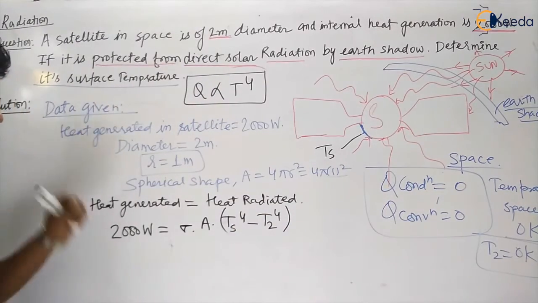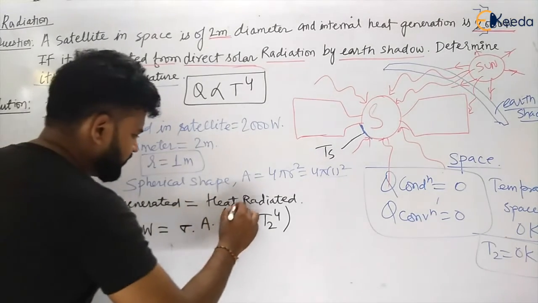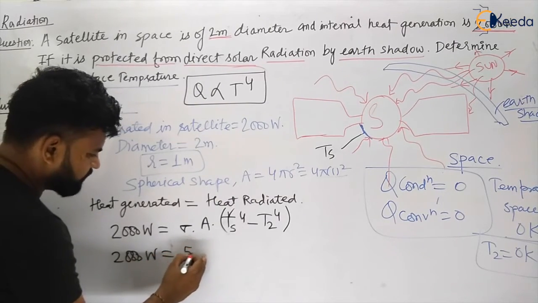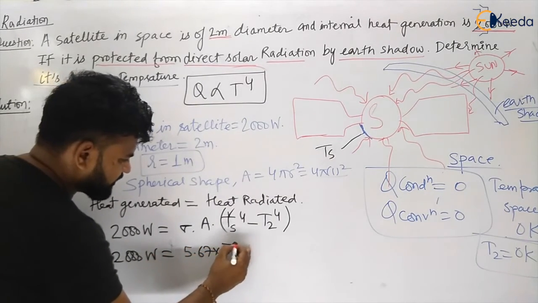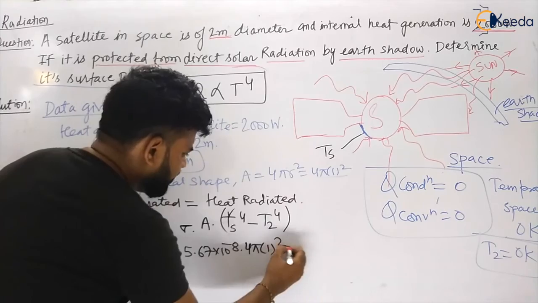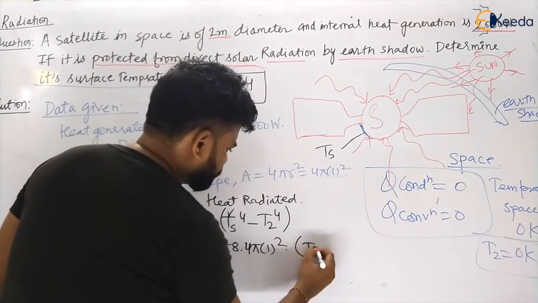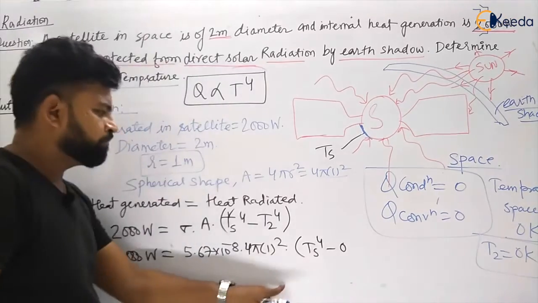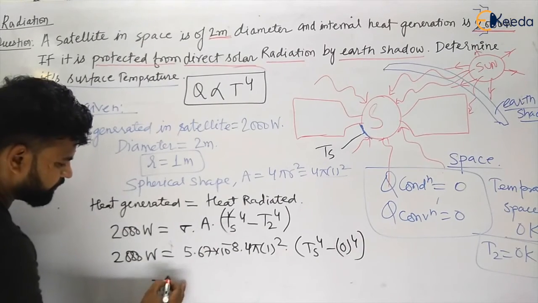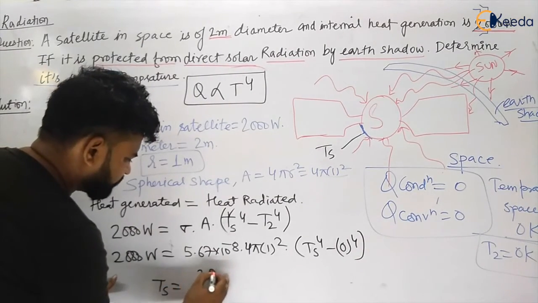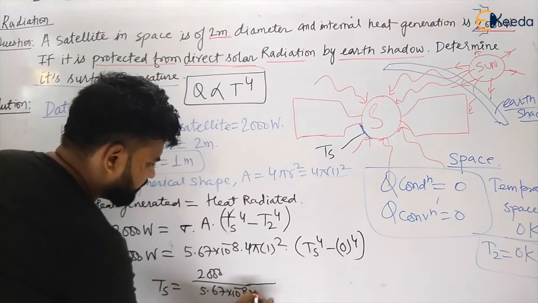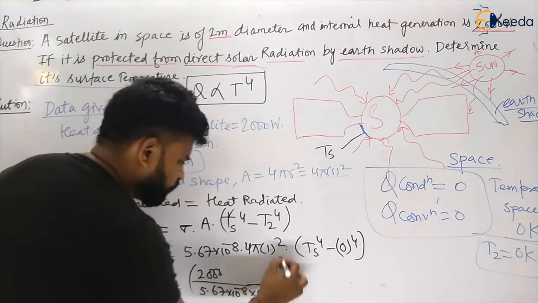Okay, my dear students, let us put in all the values. Then I can easily calculate Ts to the power 4. So this will become 2000 watt equal to sigma, the value of sigma being 5.67 into 10 to the power minus 8, multiplied by area. The area will be 4 pi into 1 square, and the temperature Ts to the power 4 we have to calculate, and the space temperature is 0. So my dear students, Ts is equal to 2000 divided by 5.67 into 10 to the power minus 8 multiplied by 4 pi, to the power 1 by 4.